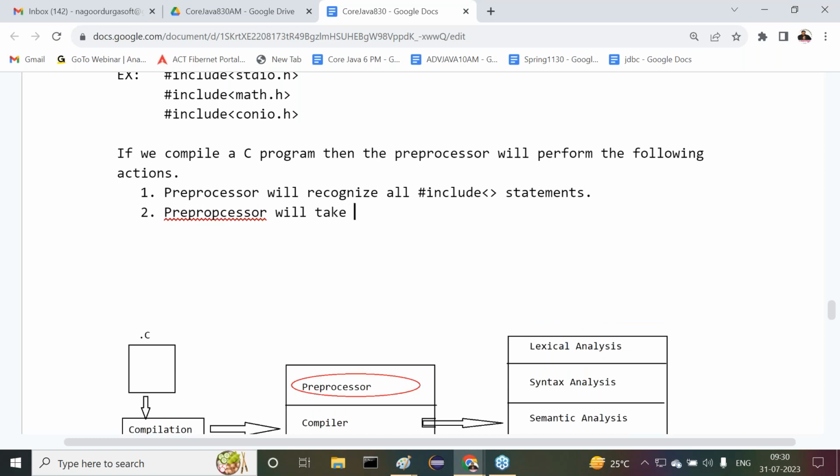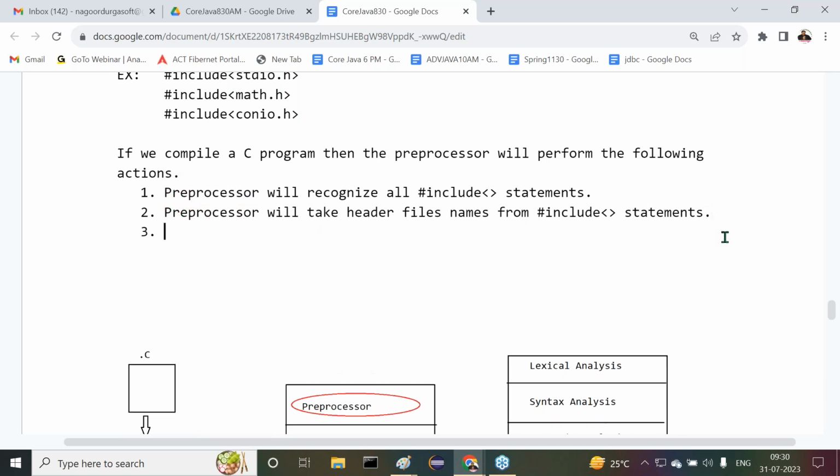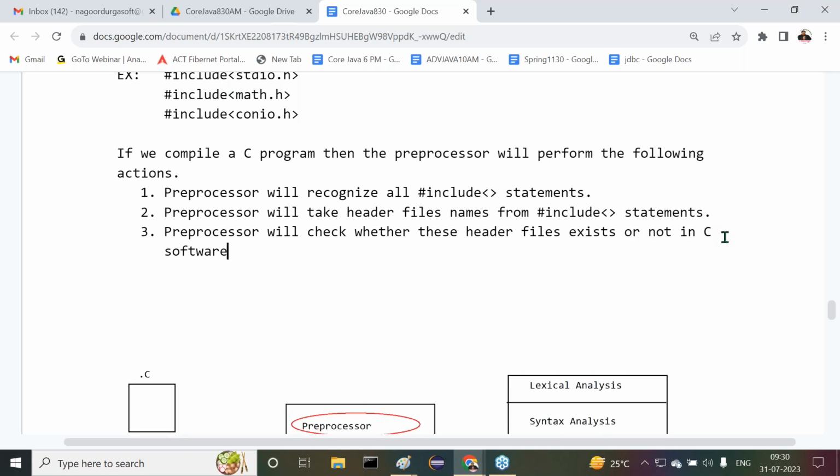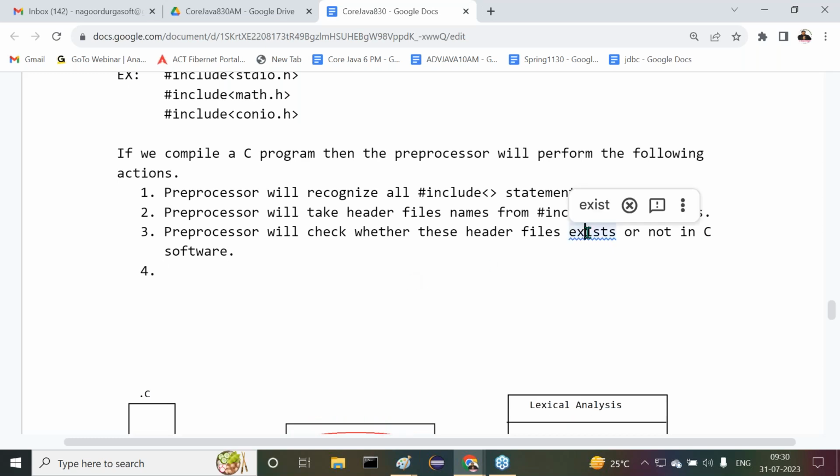The preprocessor will take header file names from the hash include statements. The preprocessor will check whether these header files exist or not in the C software.